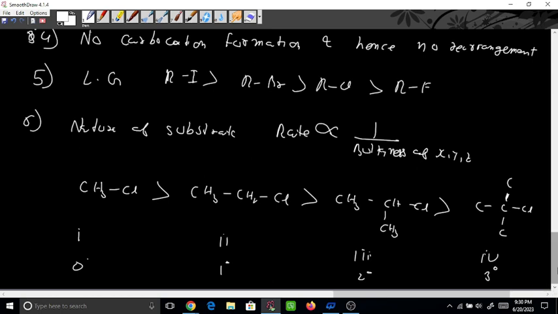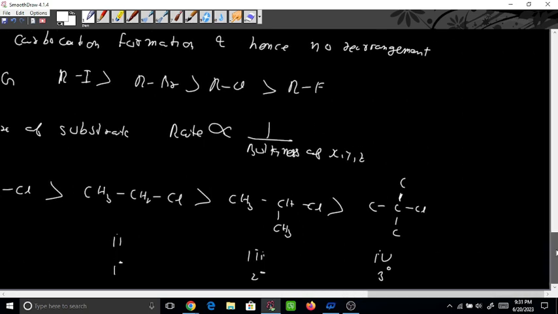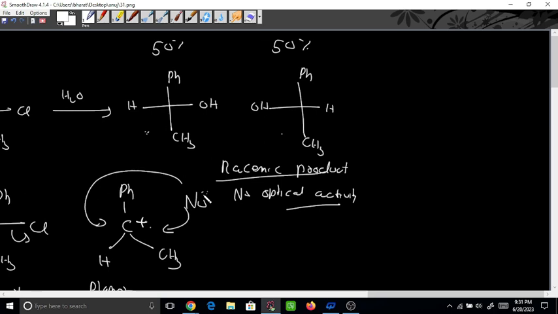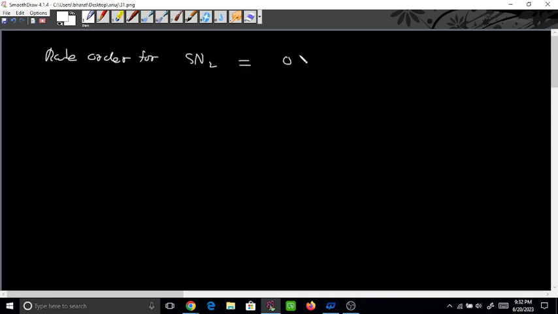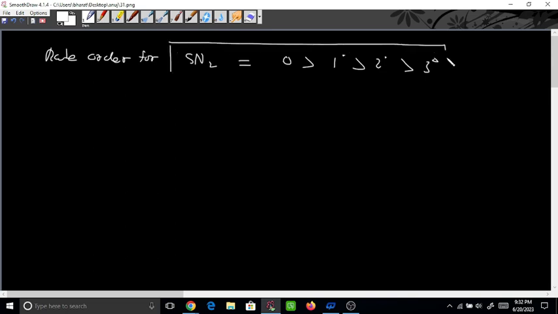As it is more crowded, it is more difficult; as it is less crowded, it is easier. So the rate order for SN2 is 0 degree, 1 degree, 2 degree, 3 degree. It was just the reverse for SN1.